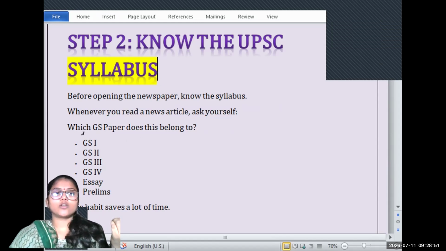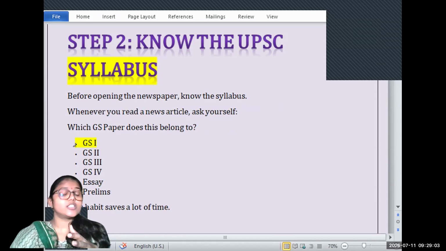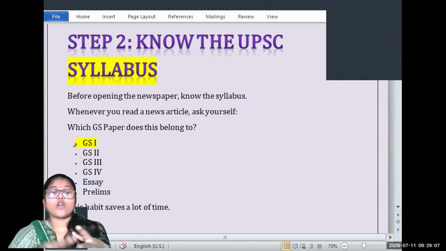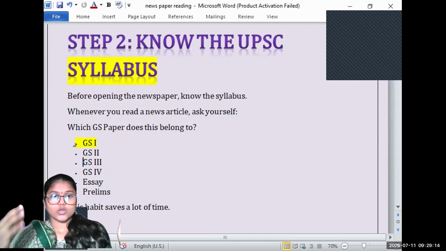You should know not only what GS is, but which article can come under GS1, GS2, GS3, and what the subtopics are. In GS, we have subtopics like history. In history, the Indian national movement, the non-cooperation movement. In the non-cooperation movement, we have the leaders, and we have the places. So the syllabus should be thoroughly done.